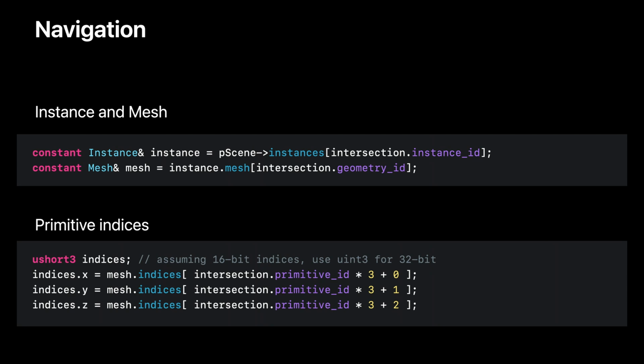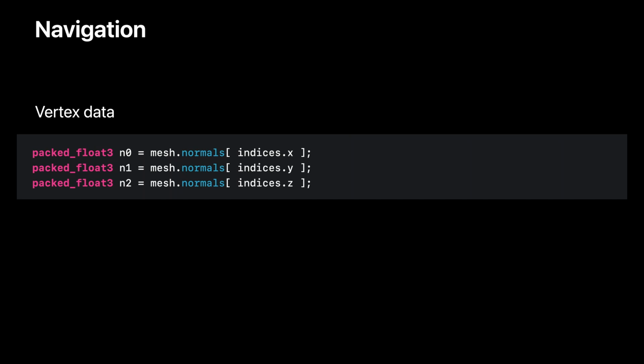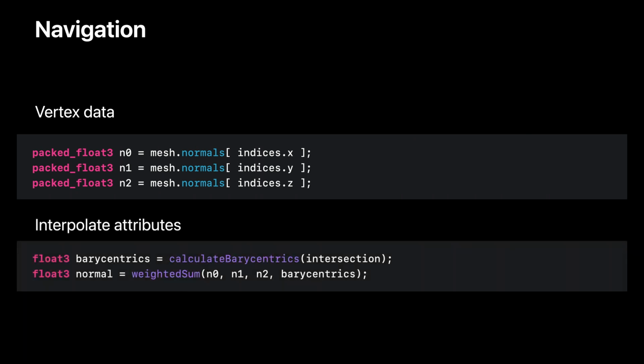In the case of a triangle, we pull 3 indices, one after the other. We use these indices to access into the vertex data array and retrieve any attribute we need for our technique. For example, we can retrieve the normals corresponding to each vertex. And finally, using the point's barycentric coordinates, we manually interpolate vertex normals to arrive at the correct normal at the intersection point.